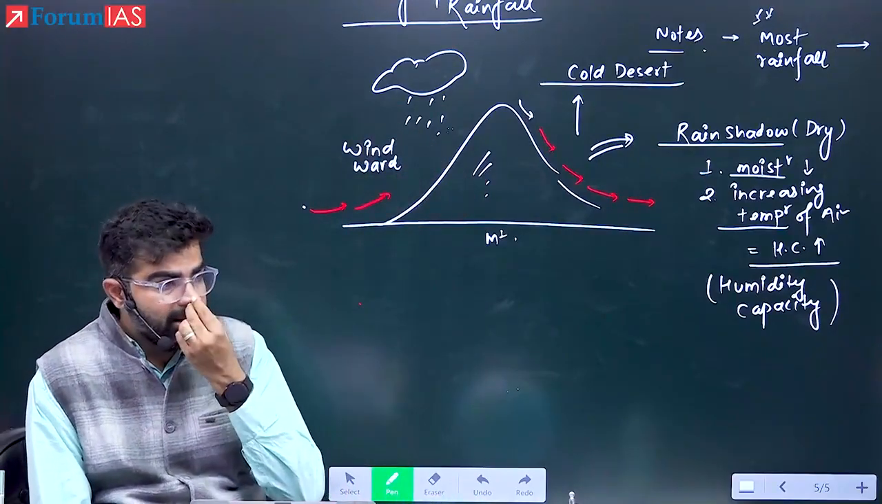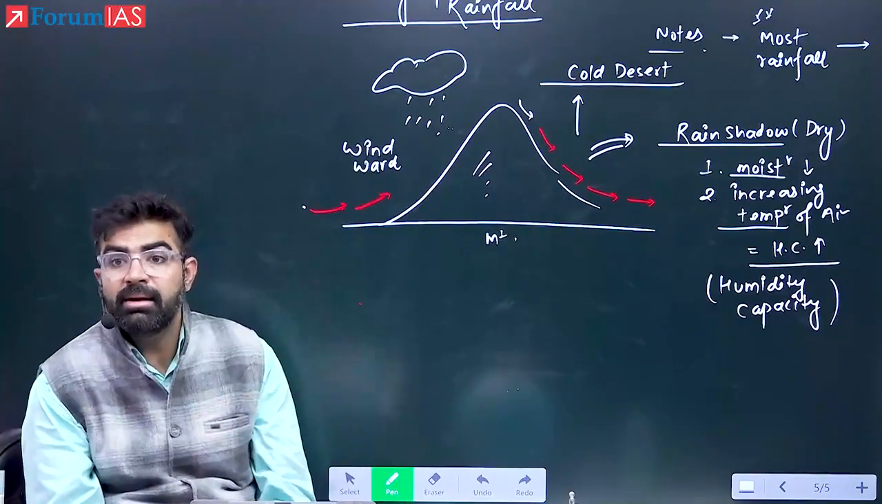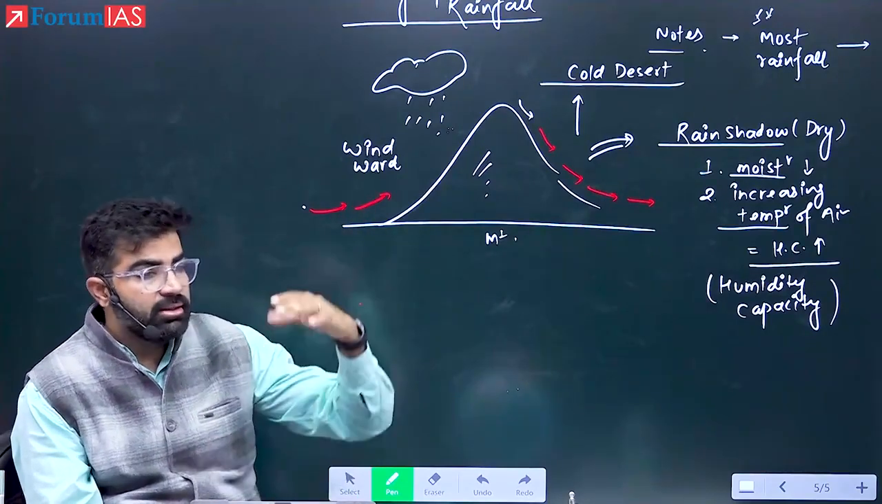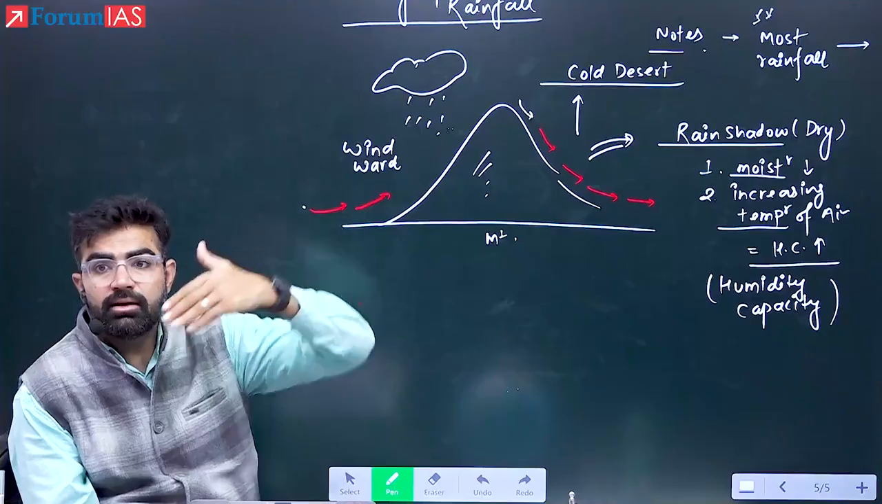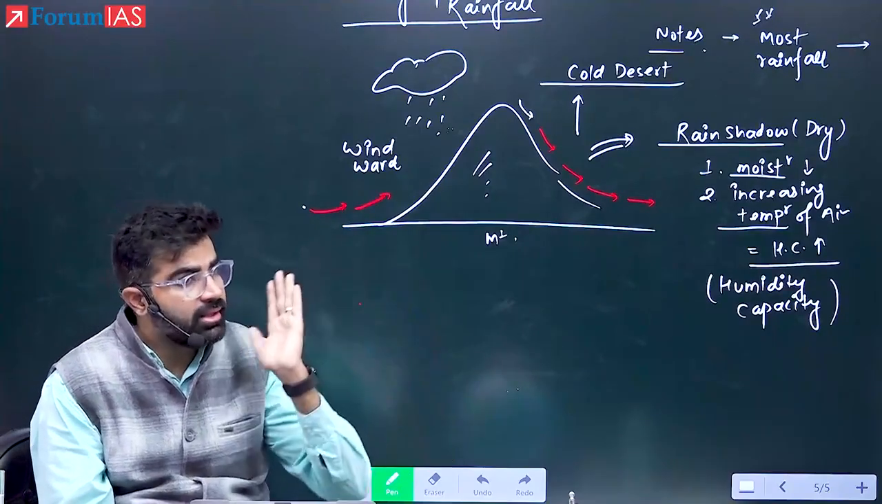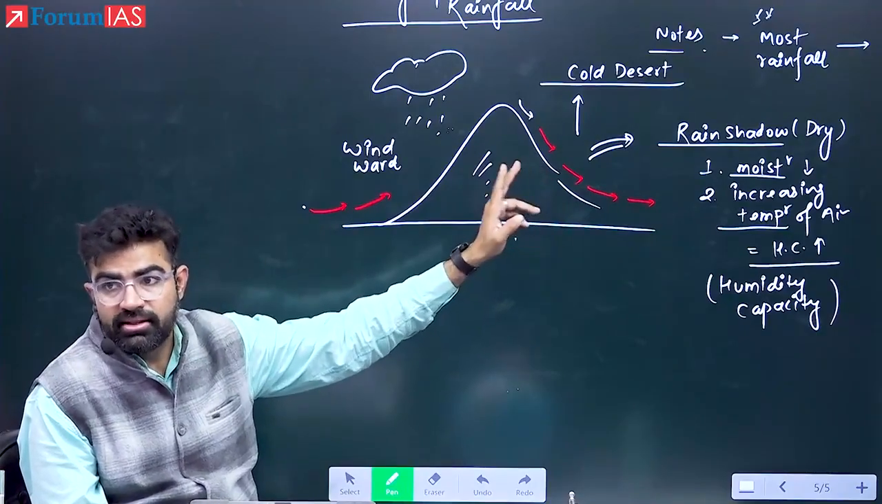What is the reason? Why is there no rainfall in Ladakh? It is the rain shadow side of what? Himalayas. The other side of the Himalayas is a rain shadow region. So the Ladakh desert, and in the same way Taklamakan, they all are rain shadow regions. Why? Because the Himalaya is preventing the air from going into those areas. So this is the reason the cold deserts of the world are located in this area.